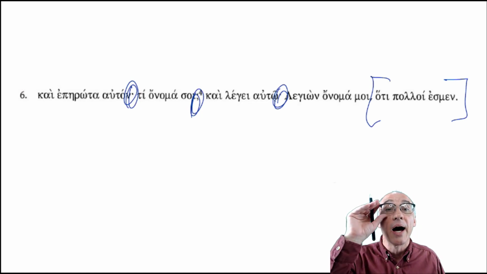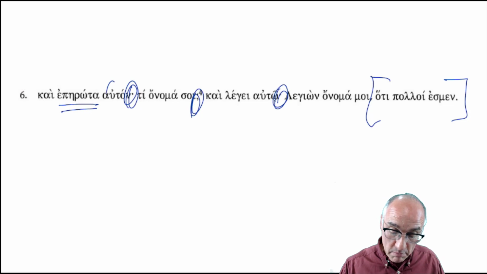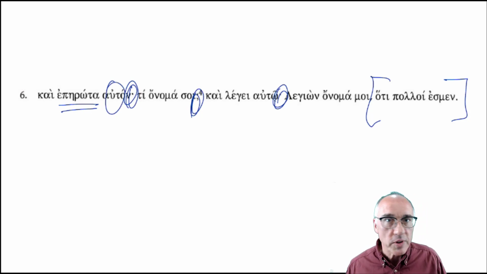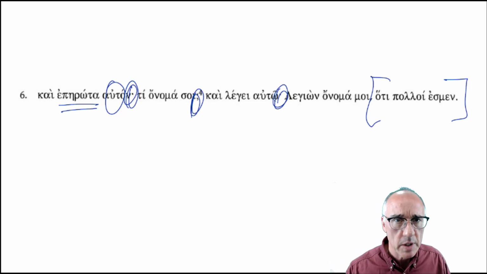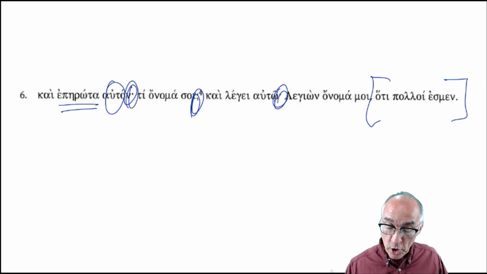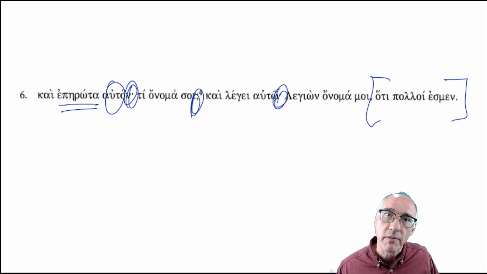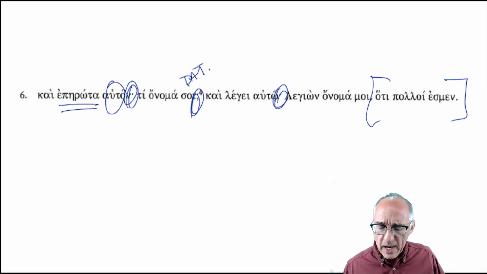So, let's analyze them. Verb, accusative, and we don't know what the subject is. We're going to go with, it's probably included in the verb. Don't worry about analyzing it. Don't worry, translating it. It's right there. Ti onoma soi. There's not even a verb there. That's okay. There's a dative. We got that dative. Singular. We're going to stick with that at the moment.